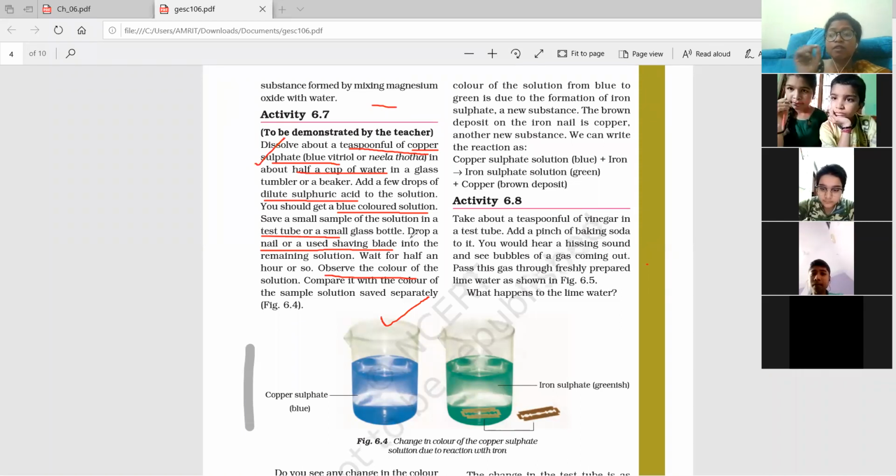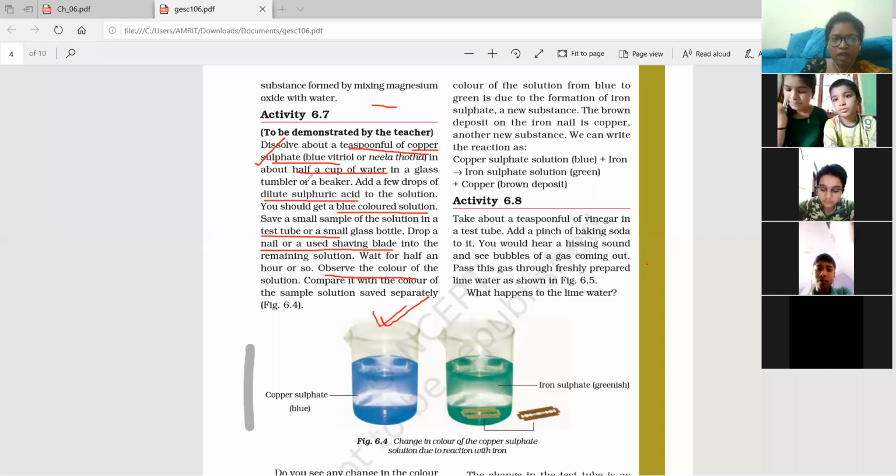And with chemicals, we should be very careful. We should not handle them with our hands and then rub our cheeks or eat with the same hands. So it is very dangerous. We should not play with chemicals. So you are taking copper sulfate and you are adding water to it.